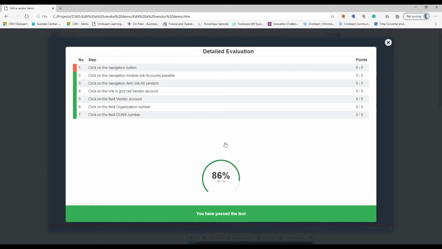And at the end, I get this test result where you can see that I needed help for the first part. This here is set up by default for an 80% passing grade and 5 attempts. And of course, if your corporate standards are different, it's also customizable. It's also SCORM compliant. So if you're using a learning management system, you can easily reuse the material you created with ClickLearn. We can build a zip file according to the SCORM format of your LMS, and then you can reuse it that way.